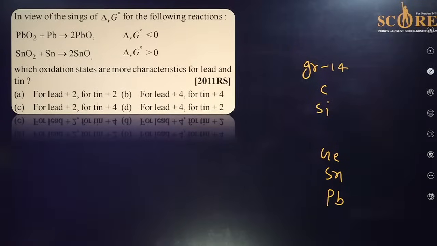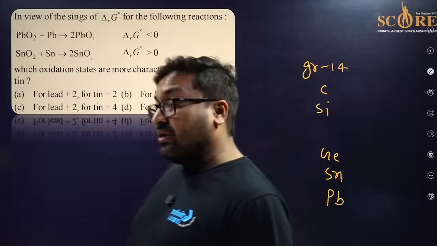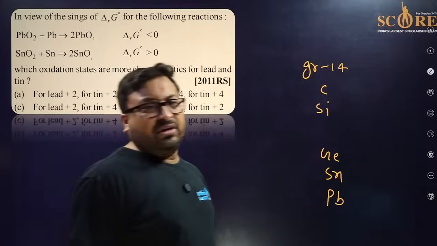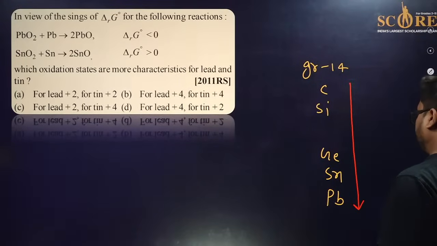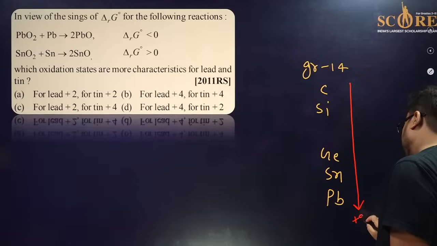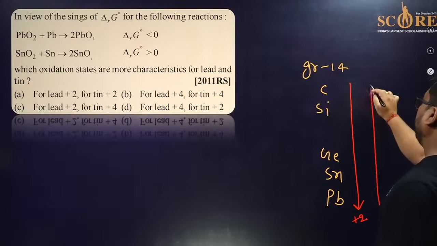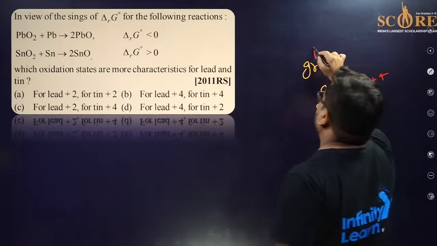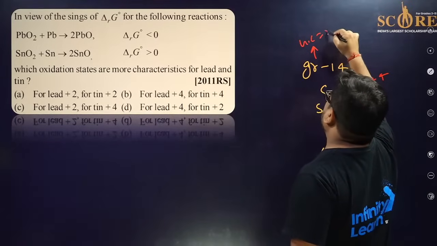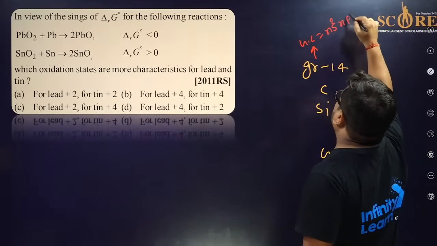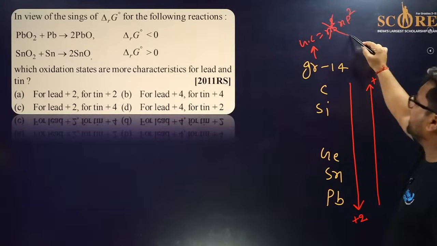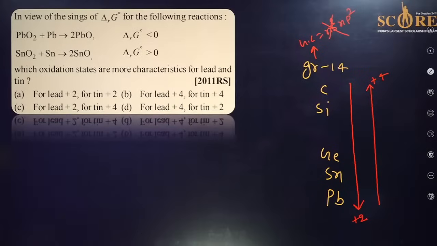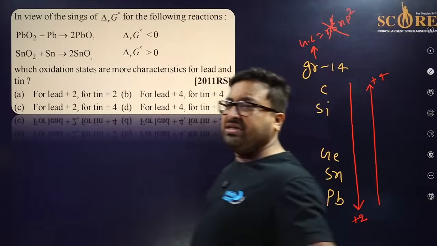One is flerovium, but that is a noble gas. Sorry, radioactive, so no need to comment on that. So have you studied noble gas configuration? Down the group it will show +2 and up the group it will show +4, because the general configuration is ns2 np2. So in the heavier elements this will stop participating in the bonding. So there is a decrease in oxidation number.